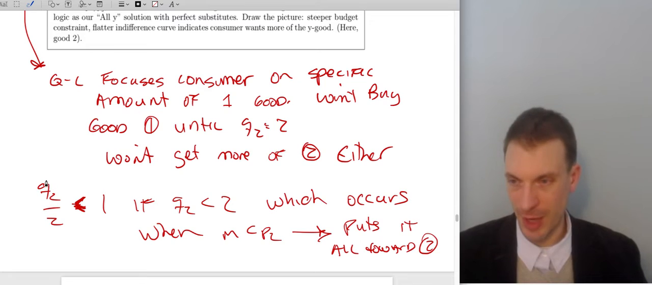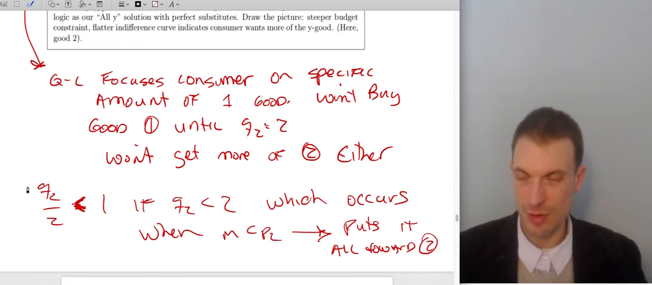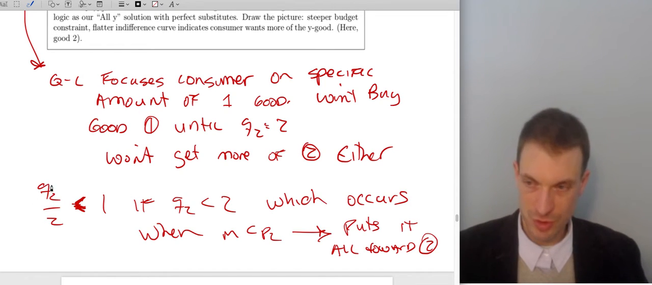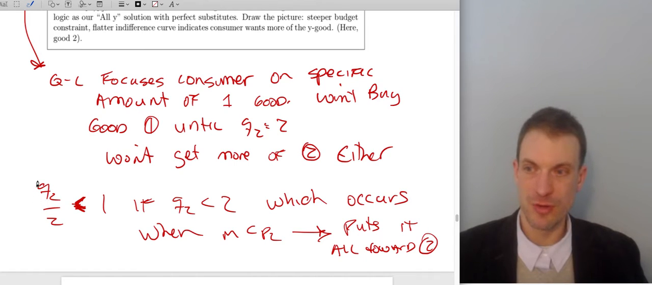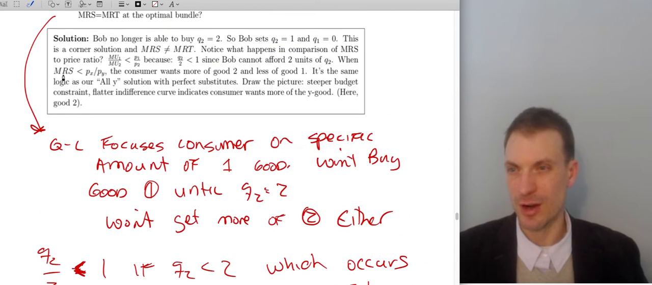Why? Well, this is comparing the MRS to the price ratio. So if Q2 is something smaller than 2, then the budget constraint is going to be steeper. That's like our corner solution. That's going to have a tendency towards buying all of our Y good. In this case, that's good 2, right? So that's my comment here.